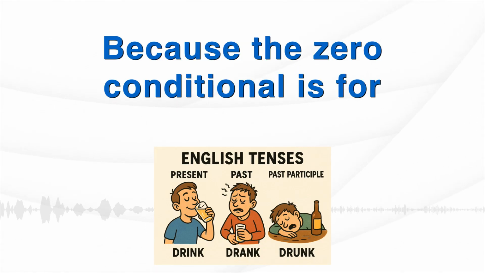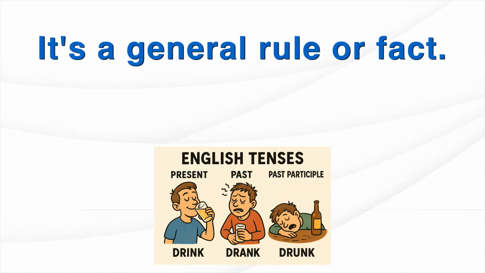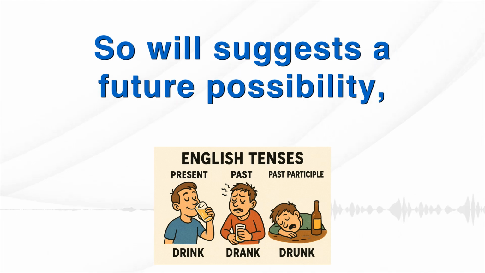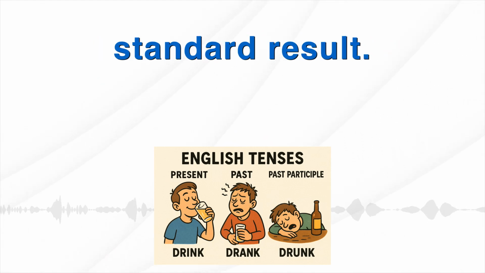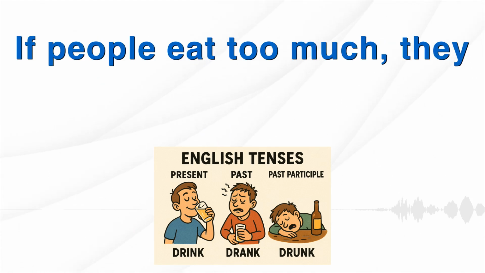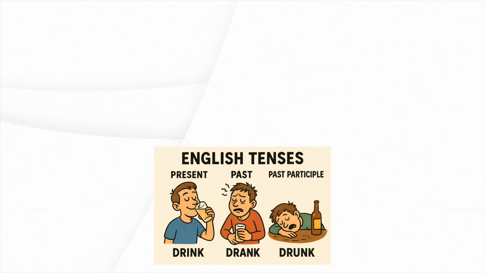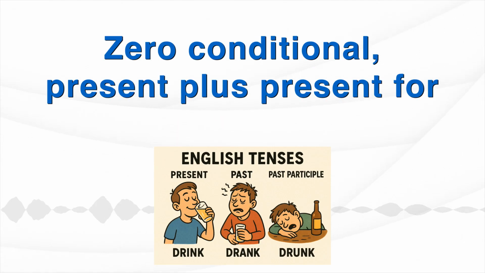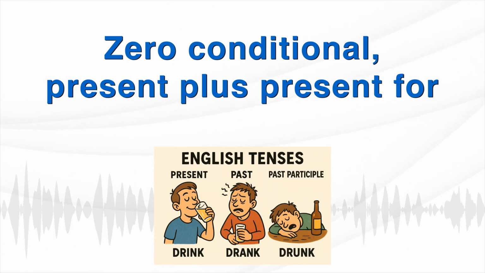Because the zero conditional is for things that happen every time. It's a general rule or fact. So will suggests a future possibility, but here we mean it's a standard result. So it should just be: if people eat too much, they get fat. Present simple in both clauses. The if almost means when or every time. Okay, zero conditional, present plus present for general truths.